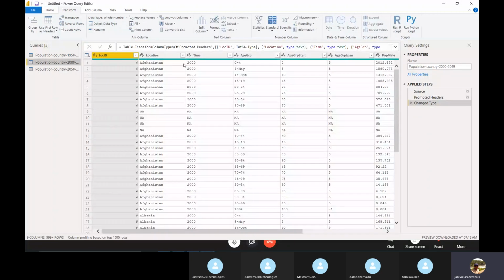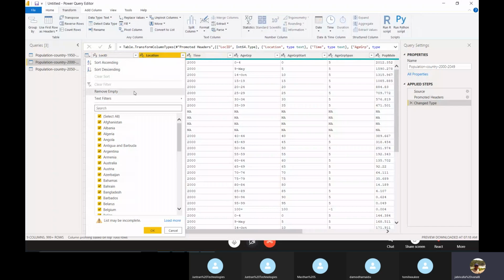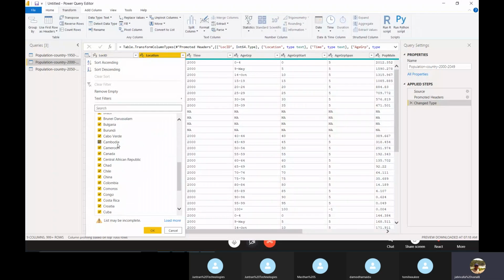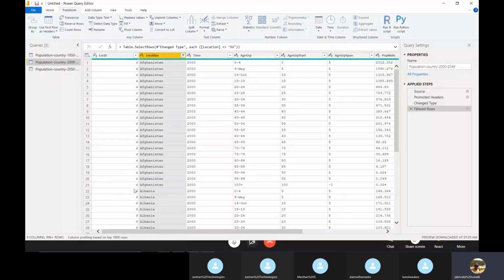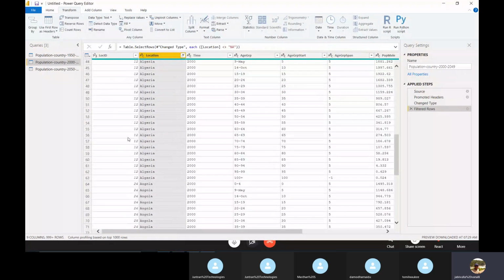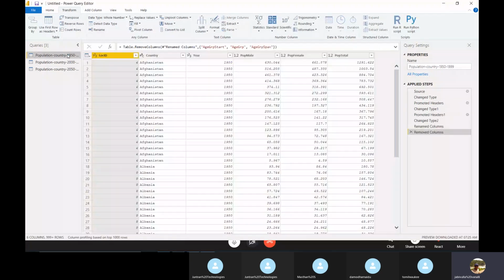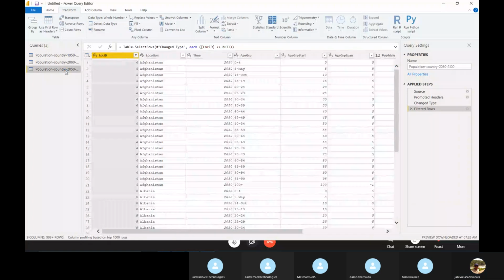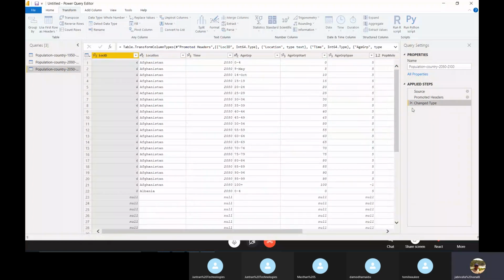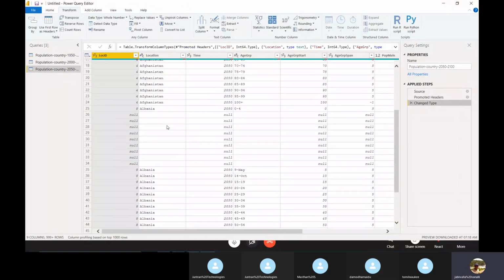And if you come here, NA values are there. Just uncheck NA values, click on OK. Now NA values are also filtered. If you have blanks, see here, blank values are there, after nulls.